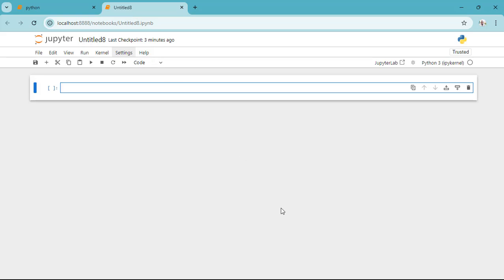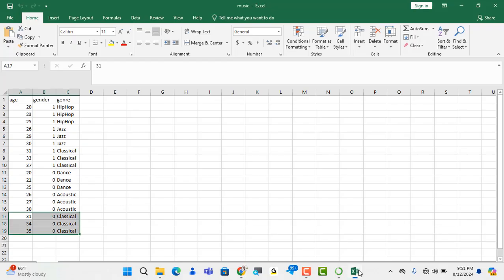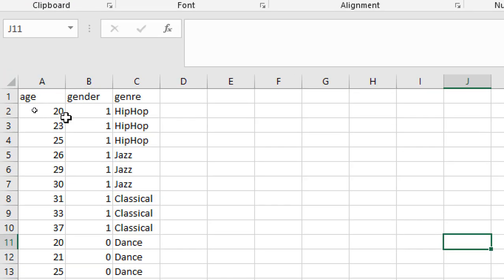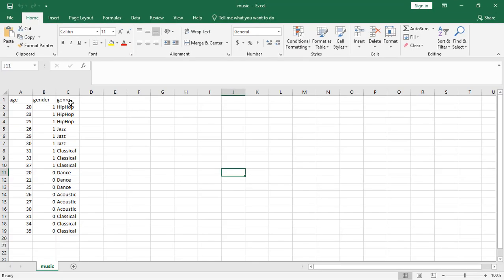So if I open my music file to see what it contains, it does contain a few records in here. We do see it contains the age column. You can zoom it. It contains the gender column and the genre column. So this gender here